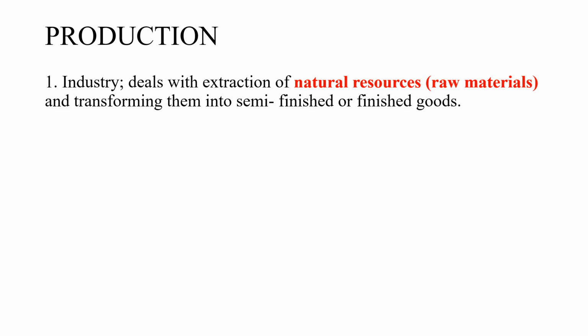So industry basically deals with the extraction of natural resources or raw materials and transforming them into semi-finished or finished goods. So to give you a picture of what this means, people need doors. They need to feel safe when they have a door on their house, so that thieves can't just easily get inside the house.